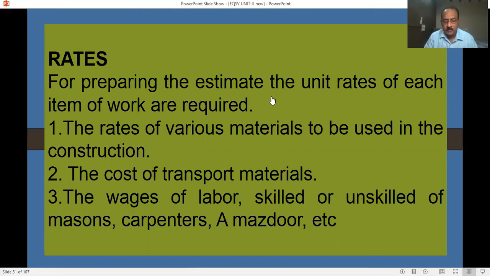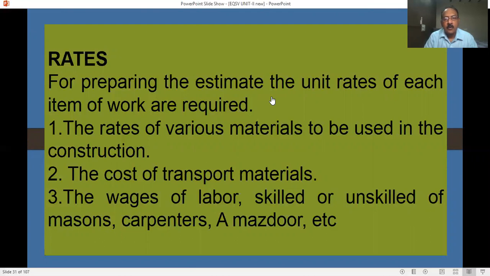What are the items? Excavation, foundation, PCC bed under foundation, first footing, second footing or foundation up to ground level, above the ground level, up to plinth level, plinth beams, DPC, damp proof course, columns, brick masonry, beams, slabs.